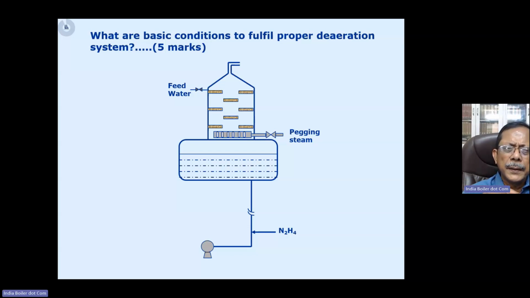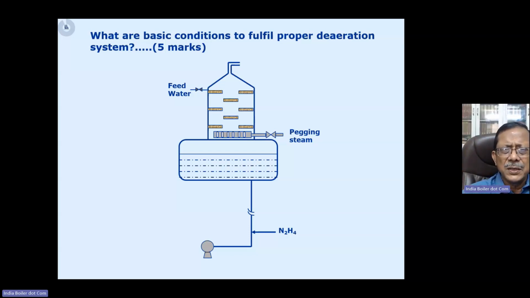Now, in this deaeration system, we require a dissolved oxygen limit of less than 5 ppb, particularly if you are having magnetite as a protection system, right? I'm not giving you the detail about the magnetite and all because that is a protection system that can be discussed in another context. But if you are having a magnetite protection system, then your requirement of dissolved oxygen in a high pressure, high temperature boiler is less than 5 ppb. Now, how do you do that? First, you have a mechanical deaerator, which is mostly a spray and tray type or spray type deaerator, where the water is coming from the top, right?